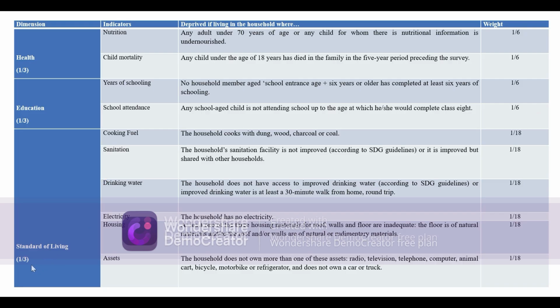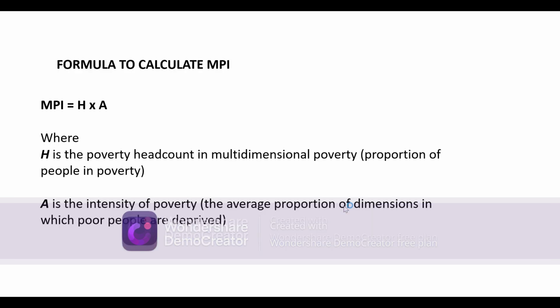And for the standard of living, this 1/3 weight has to be divided among these 6 indicators. So if we divide this 1/3 by 6 indicators, each indicator will get 1/18. Okay, this is how the weights are assigned to each of the indicators. And a household will be considered multidimensionally poor if the deprivation score is greater than 1/3 or 33% of these indicators.